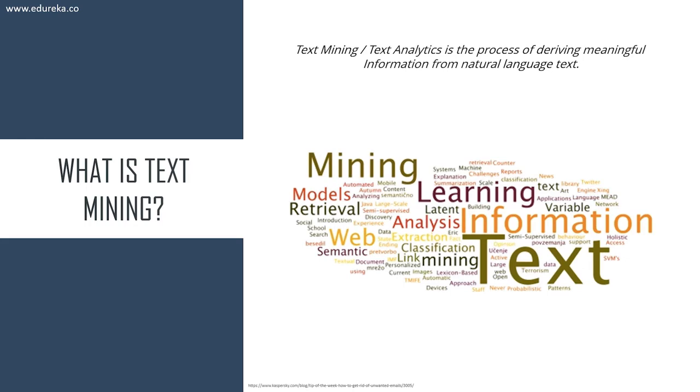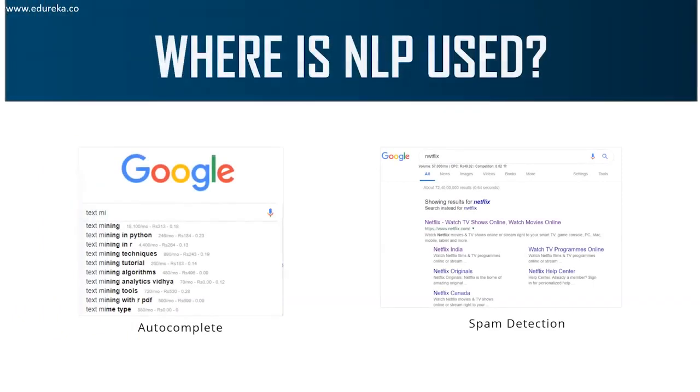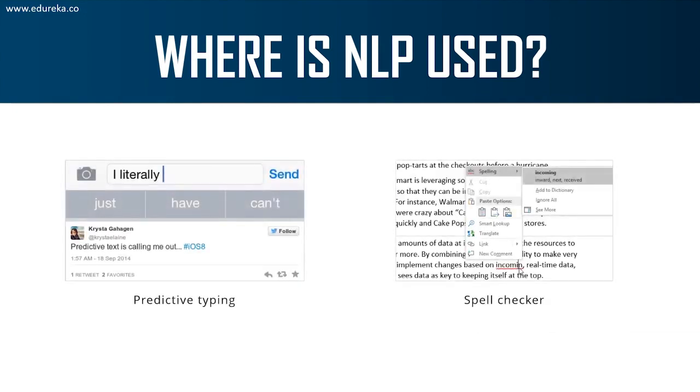Now let's understand where exactly do we make use of natural language processing and text mining. Have you ever noticed that if you start typing a word on Google, you immediately get suggestions, right? This feature is known as autocomplete. It will basically suggest the rest of the word to you. We also have something known as spam detection, right? Here's an example of how Google recognizes this misspelling, Netflix, and shows results for the keyword that matches your misspelling. Let me show you a couple of more examples. We also have predictive typing and spell checkers and features like autocorrect, email classification. So, predictive typing and spell checkers, all of these are applications of natural language processing.